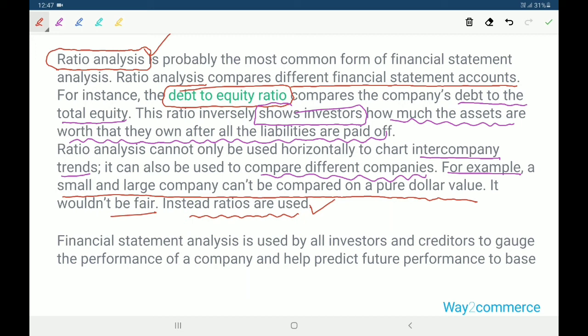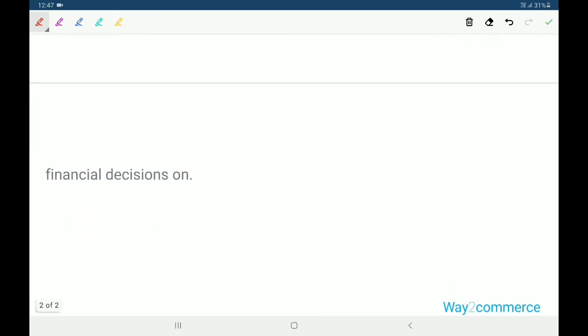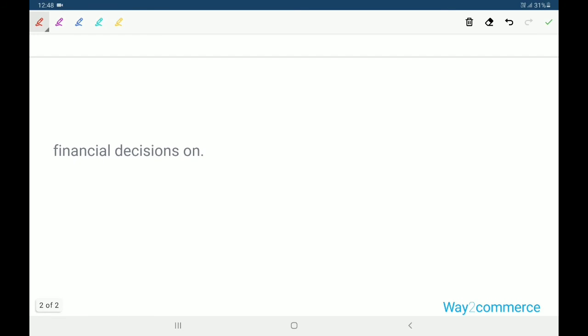Financial statement analysis is used by all investors and creditors to gauge the performance of a company and help predict future performance, to base financial decisions on.